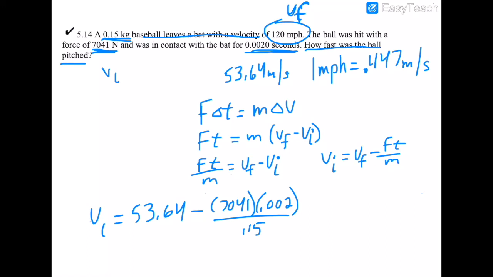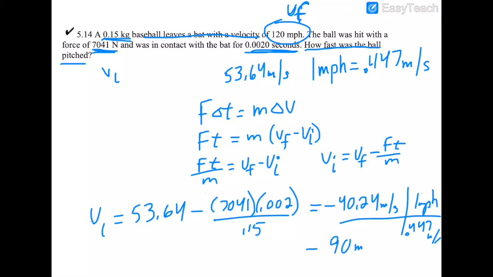Let's try this. 53.64 minus 7,041 times 0.002 divided by 0.15 equals, and I get a negative 40.24. That is in meters per second. Since 1 mile per hour is 0.447 meters per second, I divide by 0.447. That is a negative 90 miles per hour.